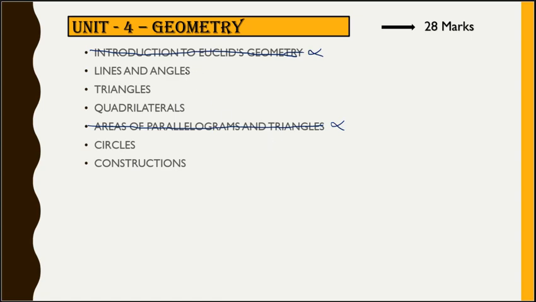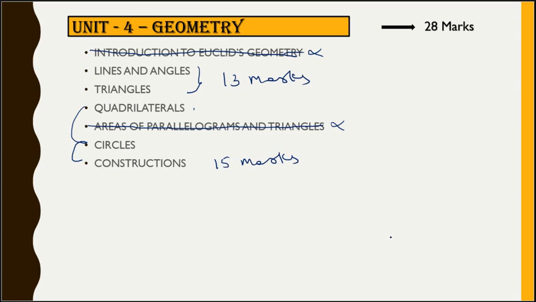Now lines and angles and triangles are included in the first term, for 13 marks, whereas quadrilaterals, circles and construction will carry 15 marks in the second term.